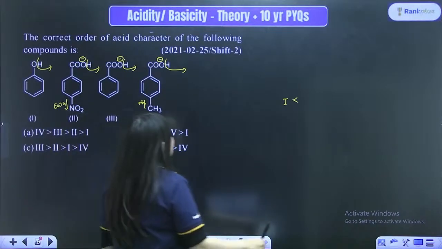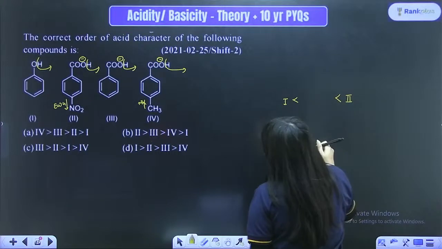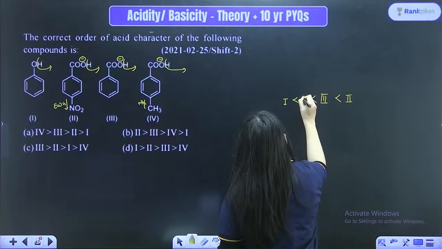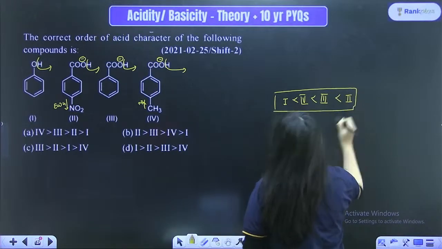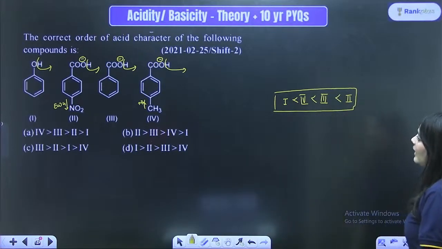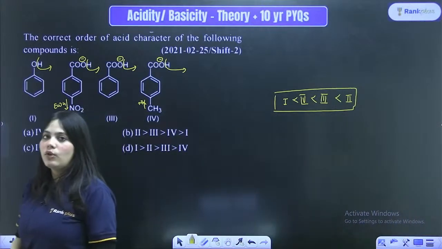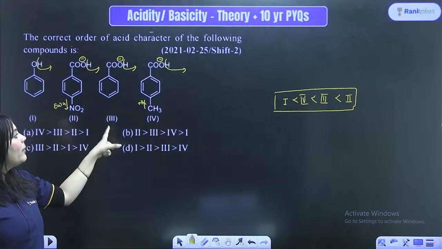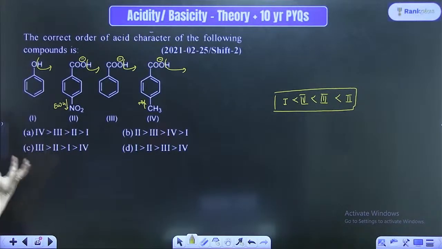So the most acidic compound is actually your second compound, followed by your third compound, followed by your fourth compound, followed by your first compound. So this is the acidity order followed. The second is more acidic because it is attached to an electron withdrawing group, followed by your third, fourth, and then first compound. The first, because it's a phenol, will be an even less acidic compound, right?